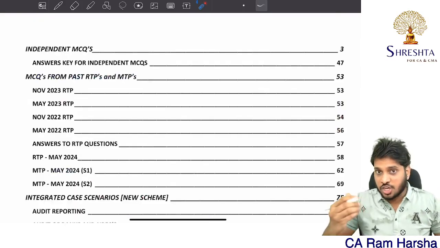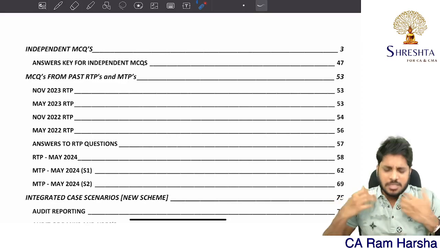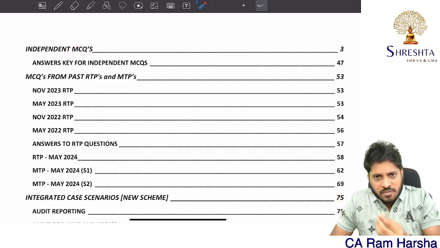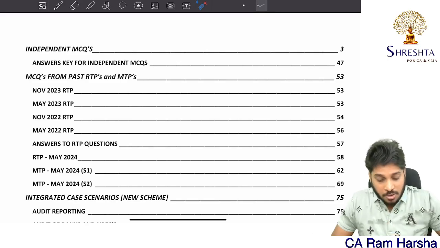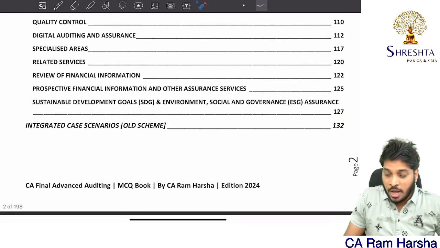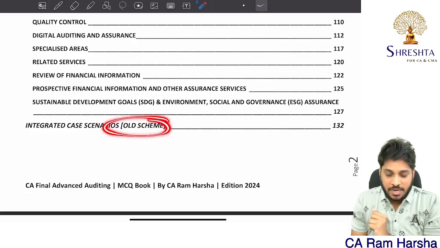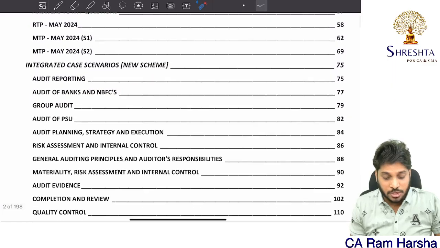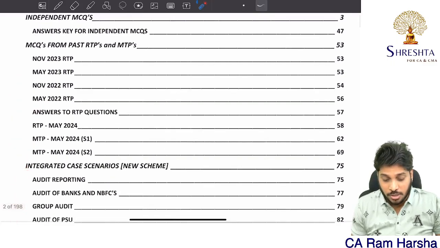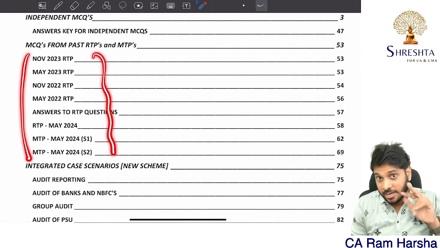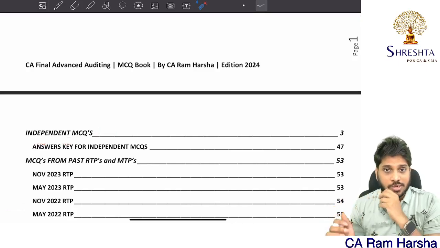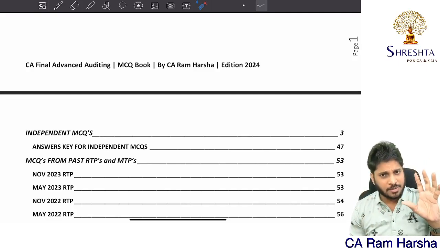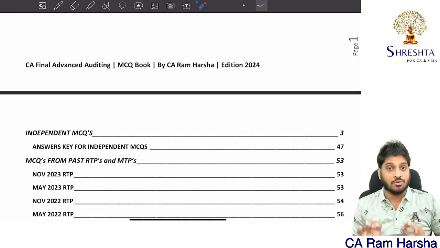So it's not how many MCQs you focus on, but still, to give a student an idea of how MCQs will be asked in exams, we have compiled all the relevant MCQs: case-based MCQs and independent MCQs. I have taken old scheme MCQs also, since those chapters are still relevant in the new scheme. We have an exclusive new scheme MCQ book, and all the RTPs are relevant under the new scheme syllabus. Those MCQs were retained. Approximately 100 independent MCQs were there. As a whole, whether case-based or independent, a minimum of 400 MCQs are covered in this MCQ material.